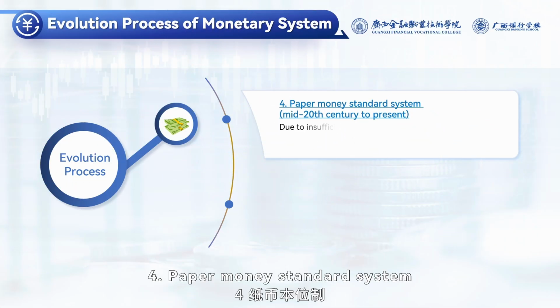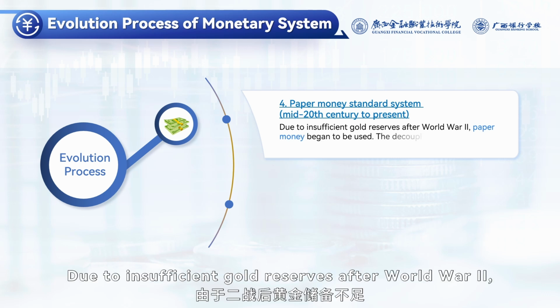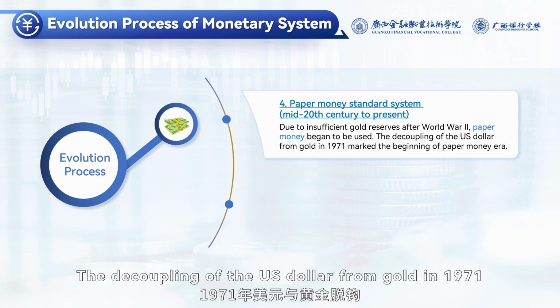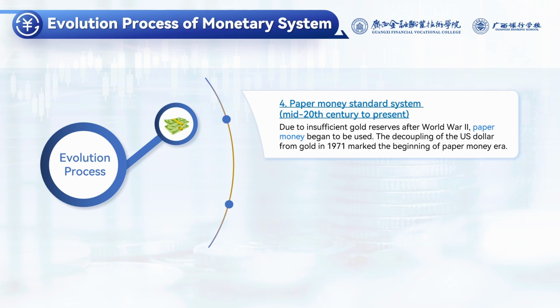4. Paper money standard system, mid-20th century to present. Due to insufficient gold reserves after World War II, paper money began to be used. The decoupling of the US dollar from gold in 1971 marked the beginning of the paper money era.